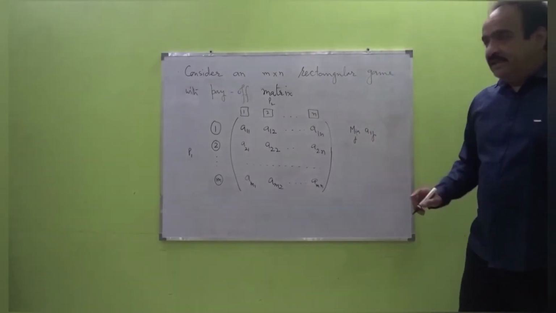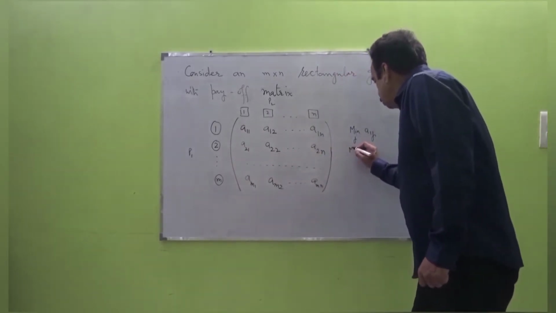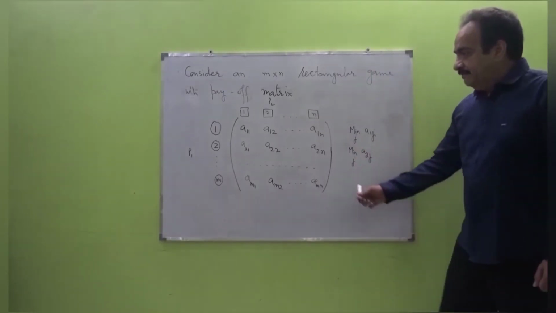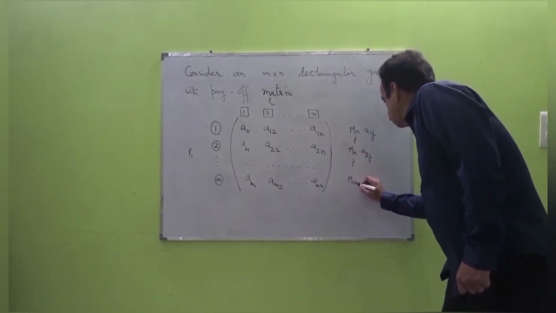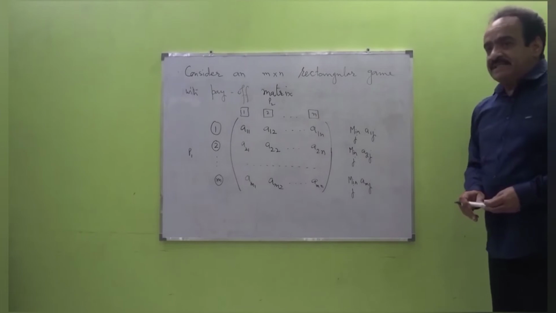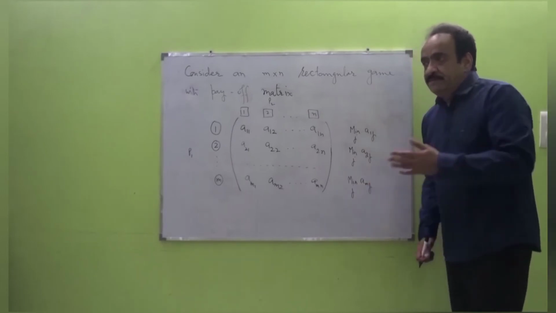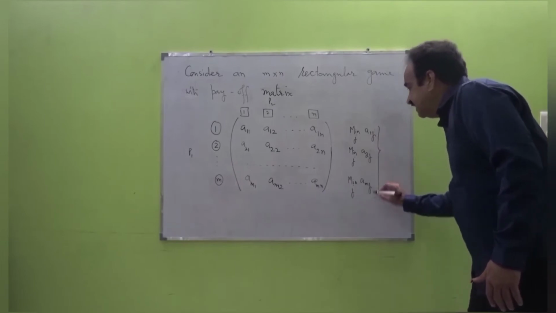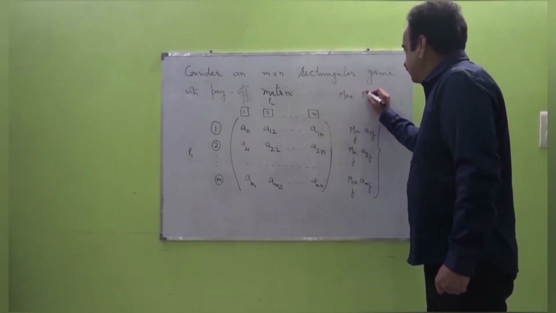Similarly, if P1 plays number 2, then he is sure to get the minimum of A2j over j. And likewise, if P1 plays number M, whatever P2 plays, P1 is sure to get the minimum of AMj. Now this means that P1 can get this sum, this sum, or this sum. It means that he has a choice so that he can get the maximum of all these minima. So P1 can get the max of these mins.